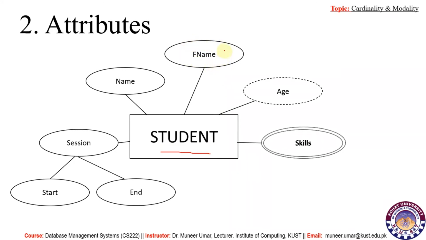Attributes can be represented with the help of an oval shape. So here we have name, f name. These are regular attributes. This age is a derived attribute. We use a dotted line for derived attributes. We have already studied about these. Then for multi-value attributes, we have a double line, and we can also use composite attributes in this way.